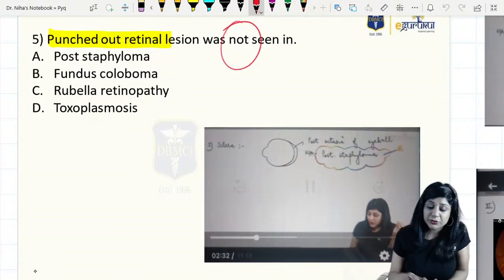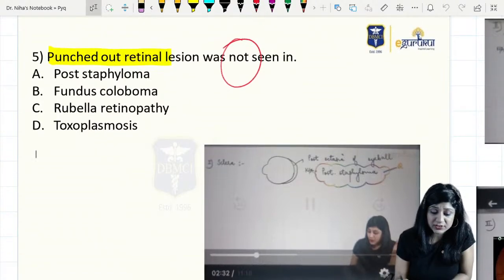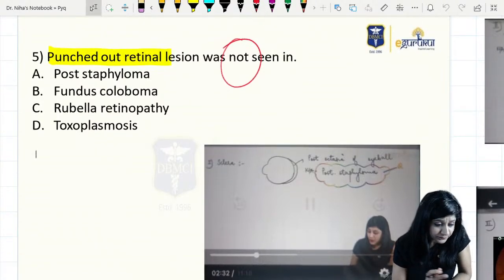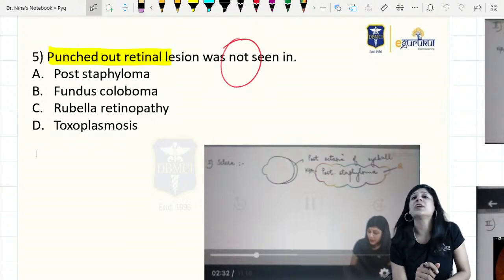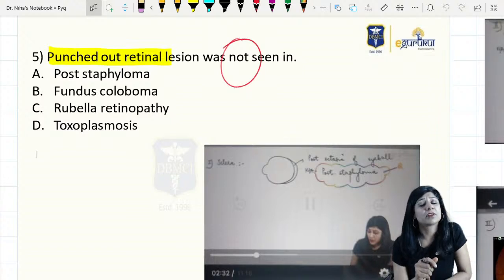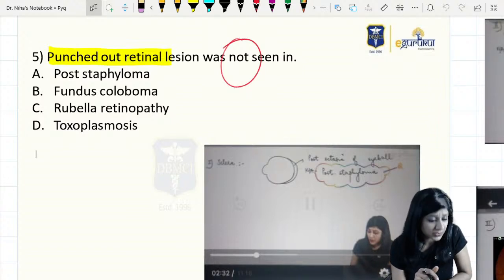Because if you look at the options, I think options... It will be resumed. It will be resumed soon. I think today and tomorrow we are doing the recall, and then we will be resuming the questions.